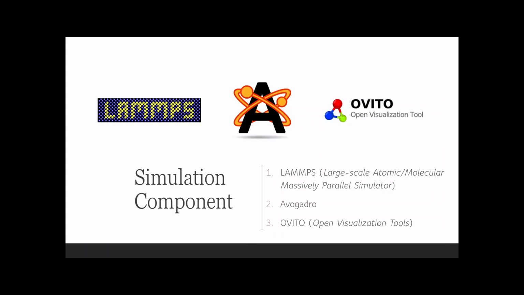Materials and methods. There are three simulation components or software that we use in simulation. First is LAMMPS, a molecular dynamics program. Then there are Avogadro and Ovito, both visualization software. We use a feature in Avogadro to duplicate the molecules of the materials, and we use Ovito to visualize the results of the simulation, where we can see the mechanism of hydrogen absorption.